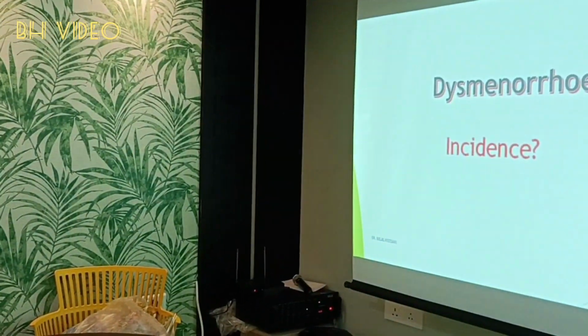Right. Dysmenorrhea, number one. Incidence of dysmenorrhea? 60 to 70%. 77%, right. Infertility, 30 to 40%. Incidence? 30 to 50%, yes, 40%.